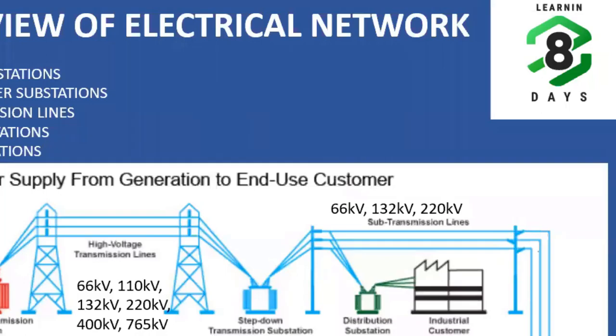From there it goes to the consumers through distribution transformers. So this is the overall electrical network. Today we will be discussing substations, mainly concentrating on outdoor substations, transformers, power generating stations, overhead transmission lines, transmission substations, and distribution substations.